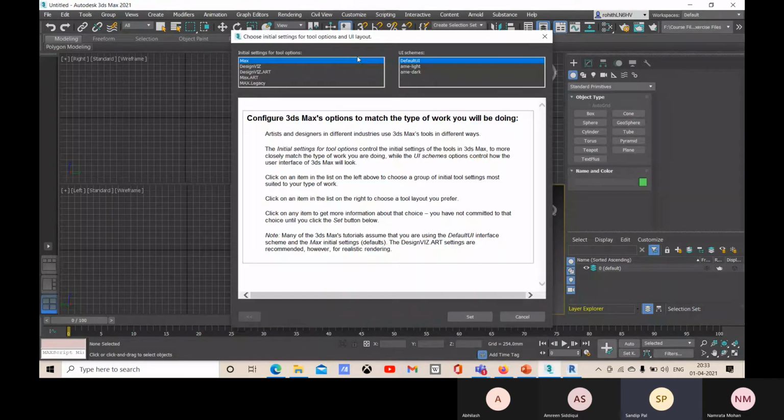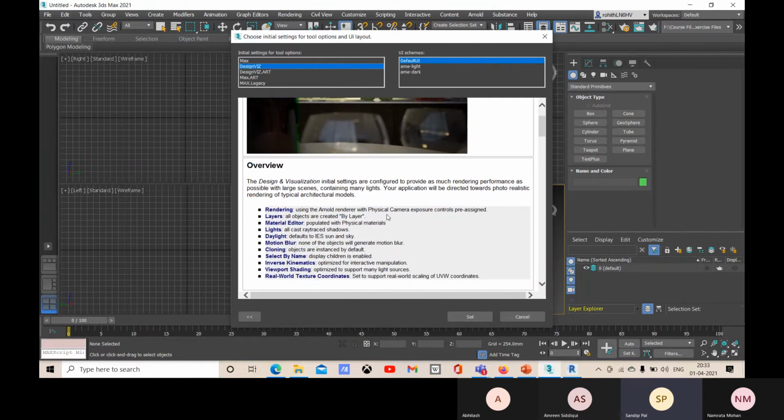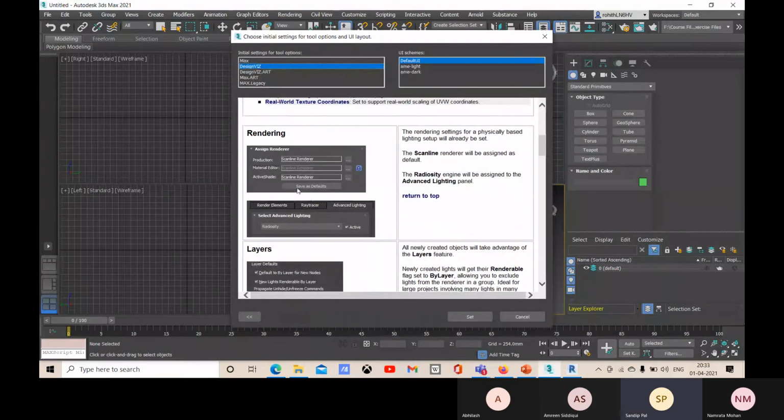Yes, okay, so here you can see that we have some user interface layout setup. So this will be the default UI. So we will be working with this default UI. All right, so you can choose like this option. According to that you will get some options like this that are available here.